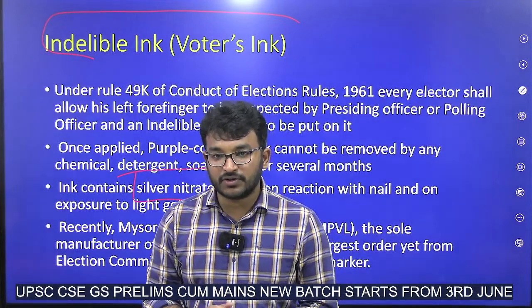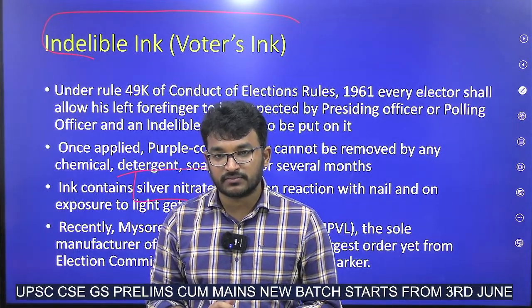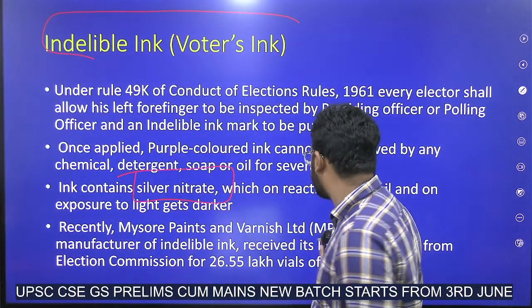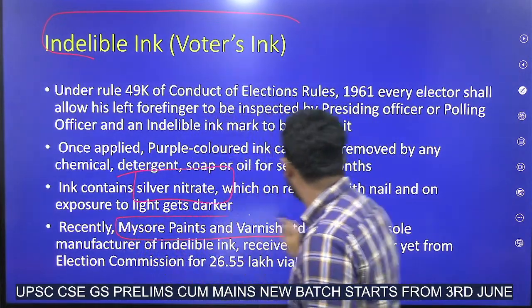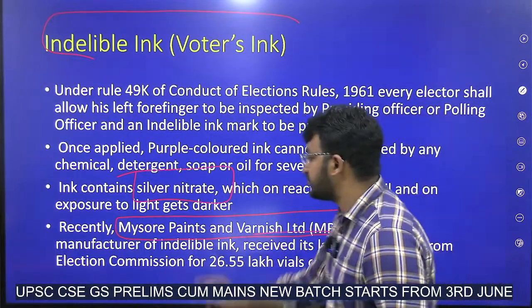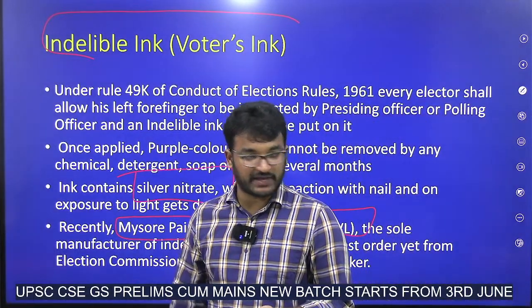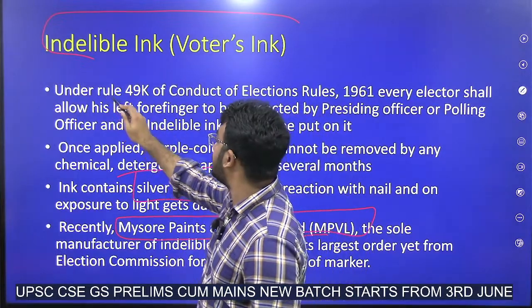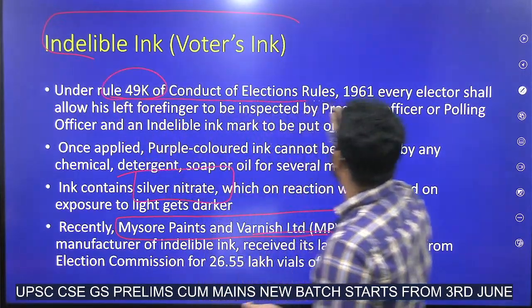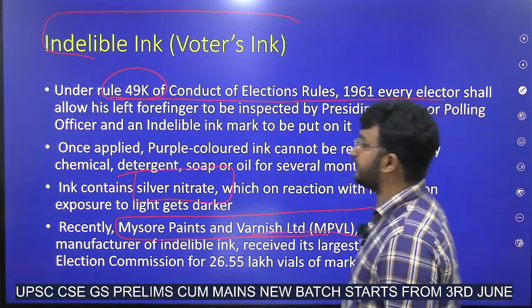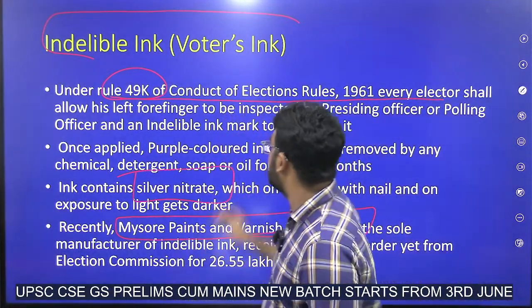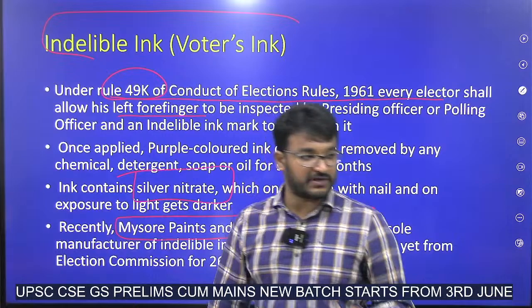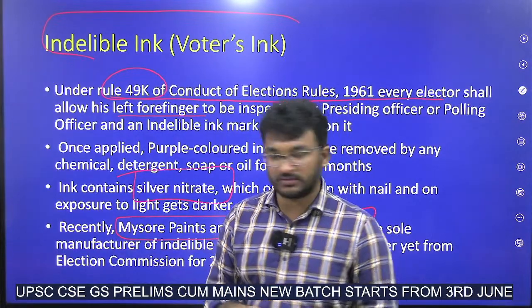And who is manufacturing this? Mysore Paints and Varnish Limited is manufacturing this. And it has been sanctioned under Rule 49K of the Conduct of Election Rules, 1961. Okay? The ink is put on the left forefinger of everyone.